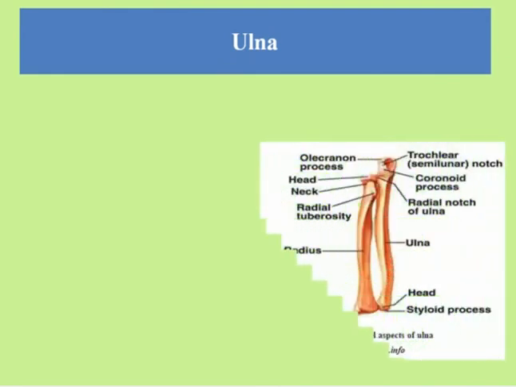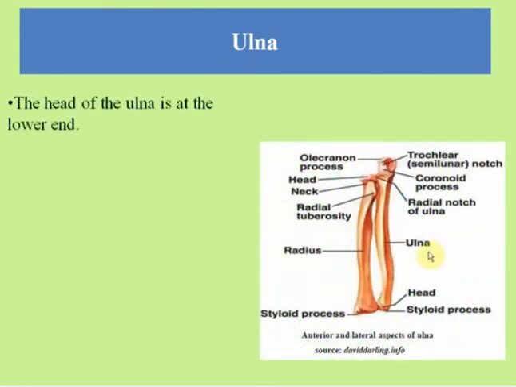Next comes the ulna. This is the ulna and this is the radius. The ulna is one of the 2 long bones in the forearm, the other being the radius. So the head of the ulna is at the lower end.